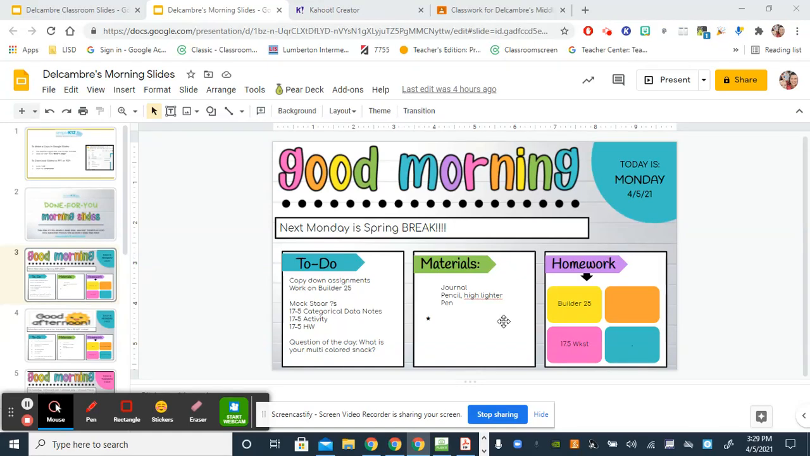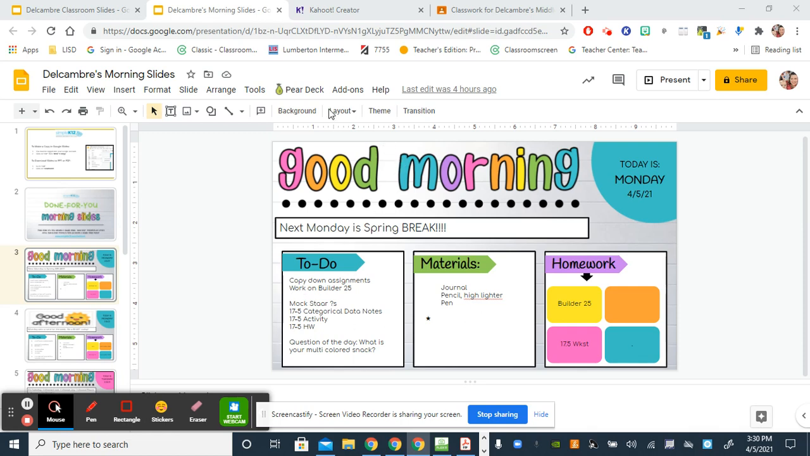Today's Monday, April 5th, and here's a rundown of what we did today. So we'll go over what our assignments are. You'll need to work on Builder 25. We did our mock star questions. We started into categorical data on 17.5, so you'll need your notes, and I'll discuss some of the activity that we did together in class, and then we'll go over our homework. So you'll need your journal, pencil and highlighter, and a pen, and your notes for 17.5, which is categorical data.